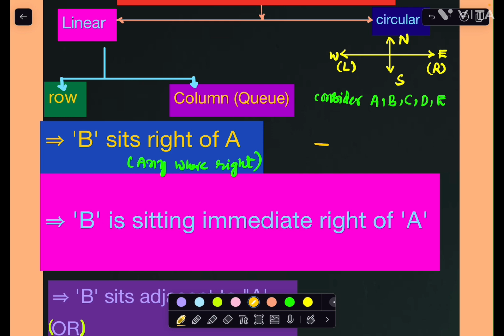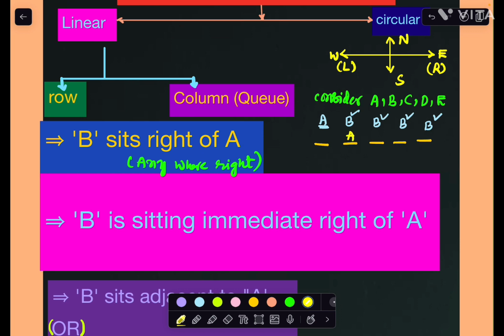Now I am taking 5 positions here. B is to the right of A. If I take A at the leftmost position, B is to the right of A and can be placed anywhere, this is also correct, here also I can consider. B is anywhere right of A, not exactly immediate right.